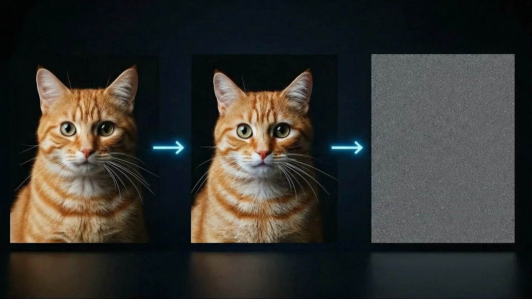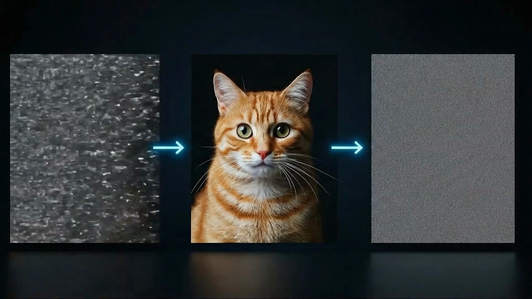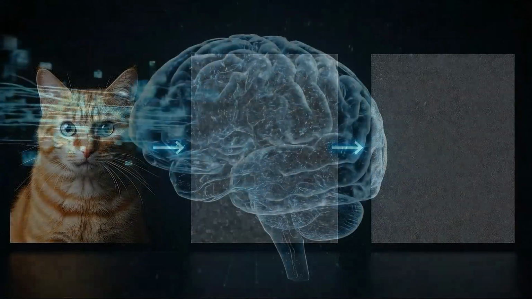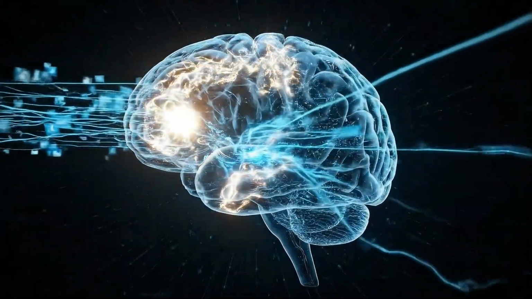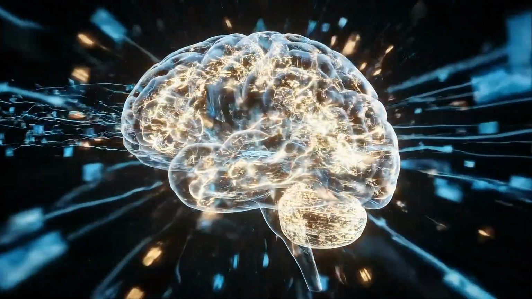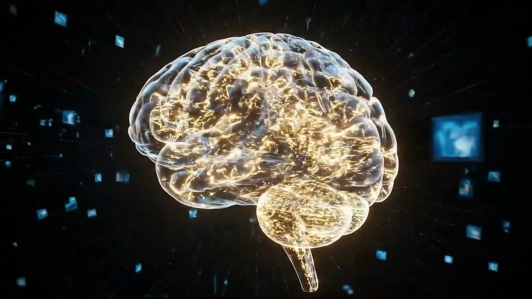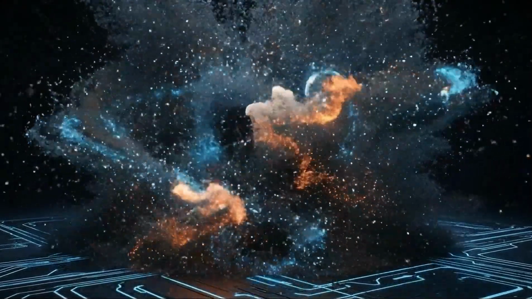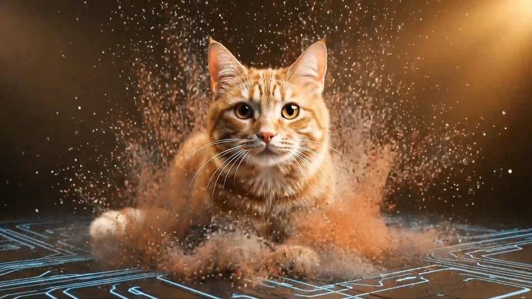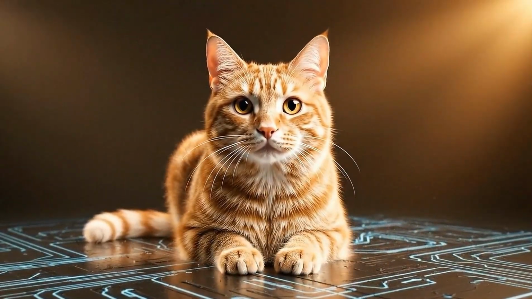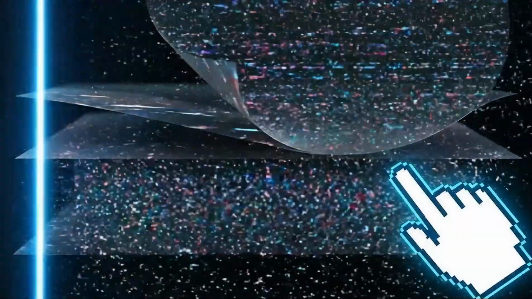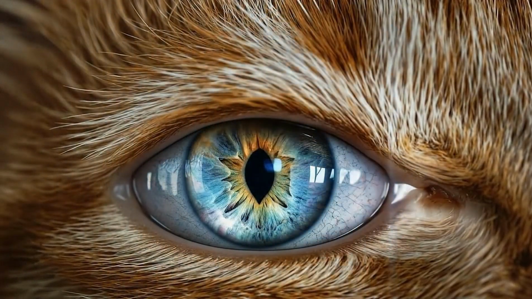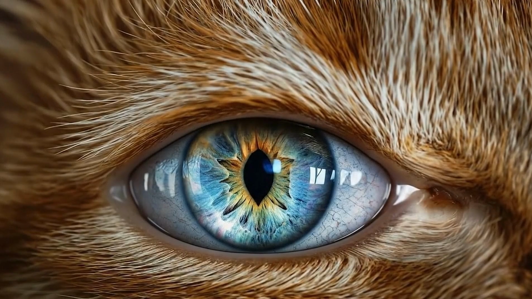To learn this, the AI is first trained in reverse. It studies how a perfect image can be broken down into chaos. By doing this millions of times, it learns the precise path from clarity to chaos. Then, the magic happens. It applies that knowledge backwards, starting a new journey from chaos back to clarity. At each step, the AI skillfully predicts and removes just one layer of noise, slowly revealing the art within.